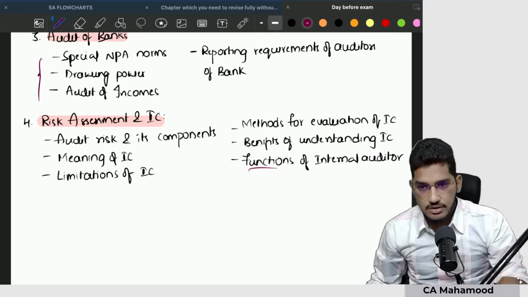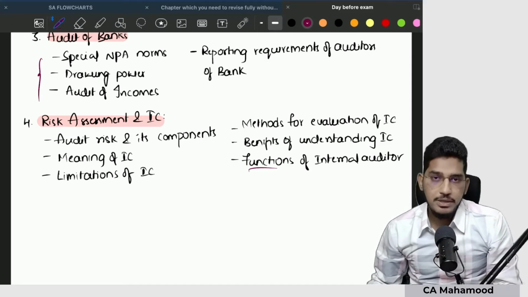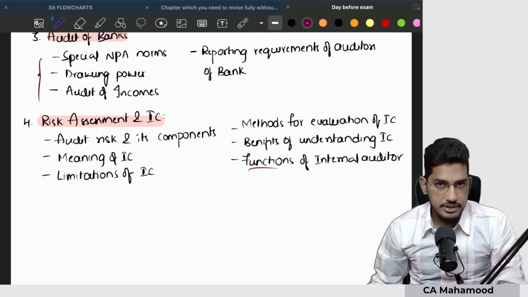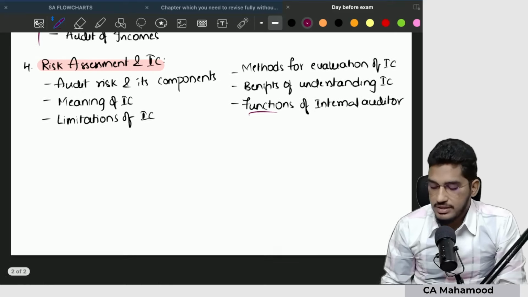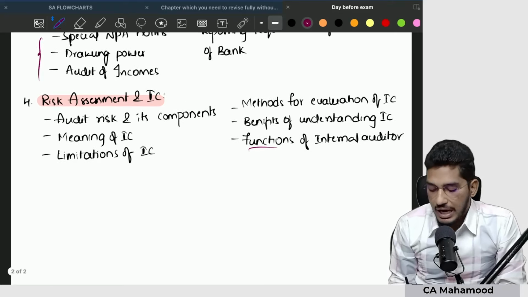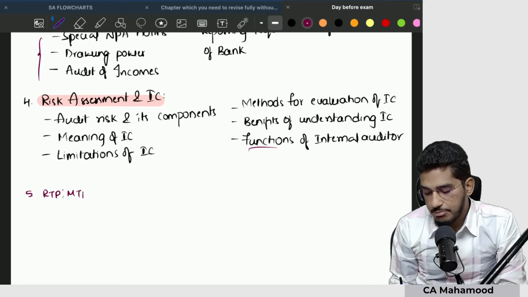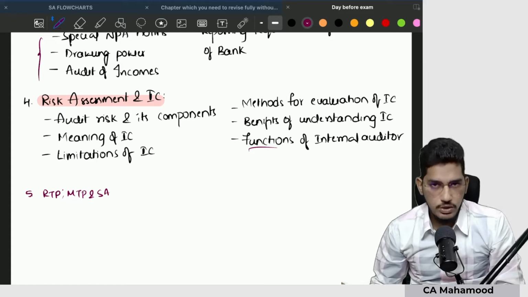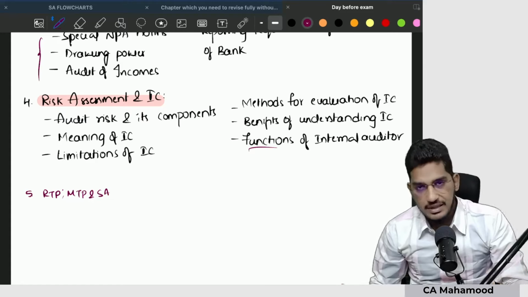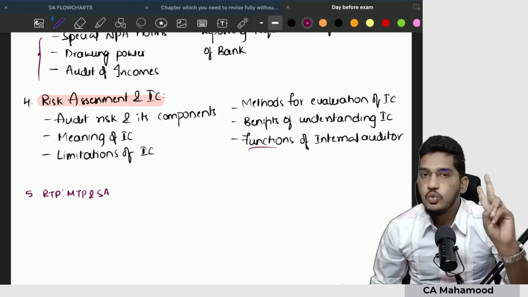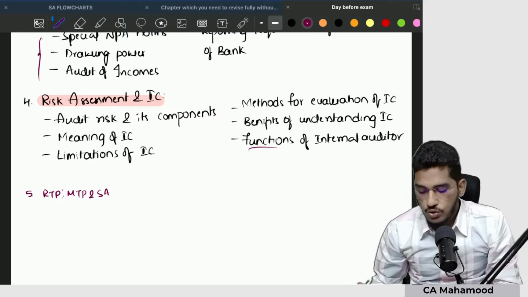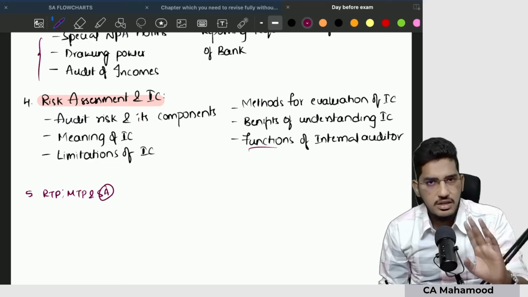See, if you are so well versed that after covering all these topics you still have time left, then you have to go through recent attempts, RTPs, MTPs, and the last attempt's suggested answer. Please try to do this also. For the current attempt, whatever RTP is there, and 2 series of MTPs will be there, you go through that also. If time permits, go through the suggested answer of the last attempt.